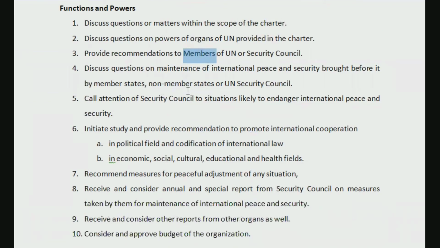Call the attention of the Security Council to situations likely to endanger international peace and security. If the Security Council is not aware of a situation which may endanger international peace and security, that matter may also be brought to the attention of the Security Council. The Security Council may be informed that there is this kind of matter, and maybe they should pay some attention to fixing that problem.